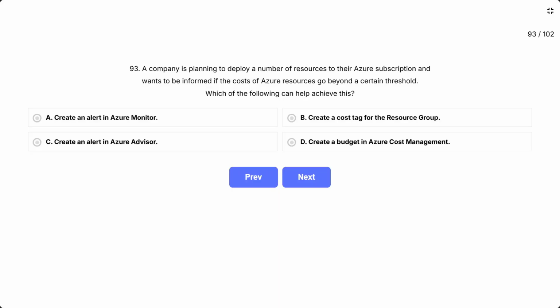Question 93. A company is planning to deploy a number of resources to their Azure subscription and wants to be informed if the costs of Azure resources go beyond a certain threshold. Which of the following can help achieve this? The options are A, create an alert in Azure Monitor, B, create a cost tag for the resource group, C, create an alert in Azure Advisor, D, create a budget in Azure Cost Management.